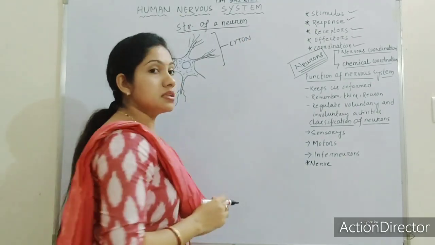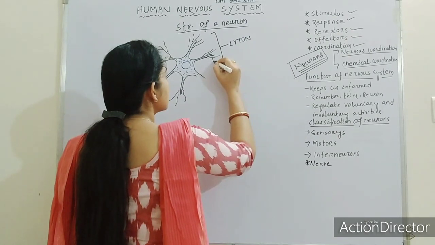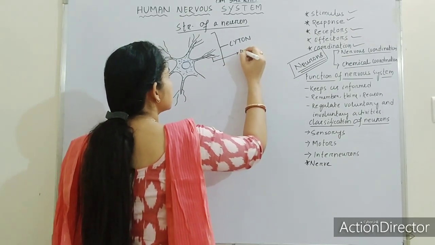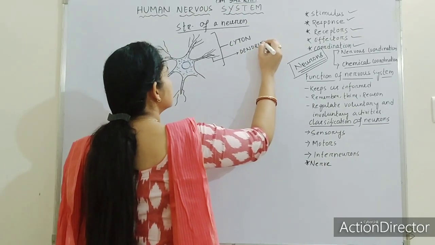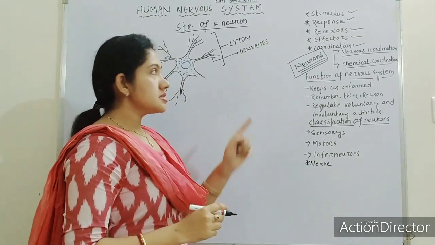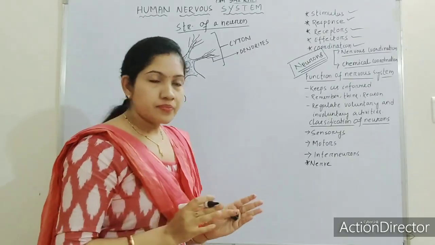The branching that arises from the cyton is known as, remember, dendrites. These are the branches that arise from the cyton, also known as dendrites.